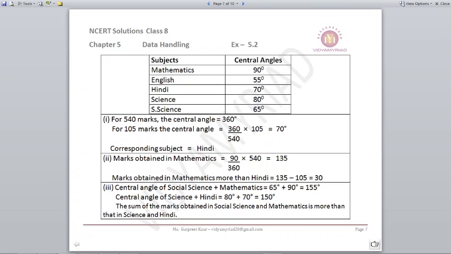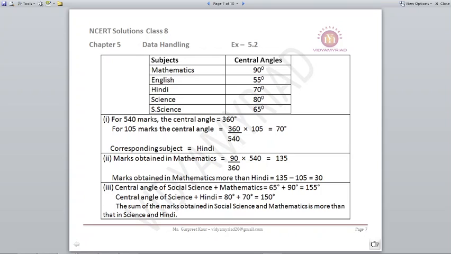Number 2, marks obtained in mathematics. Let's find out that. 90 is the central angle upon total angle 360 multiplied by the total marks, that is 540. We will get the marks 135. So is it more than Hindi? Of course, because for Hindi the marks were 105. For mathematics the marks are 135. So the difference between both is 30.